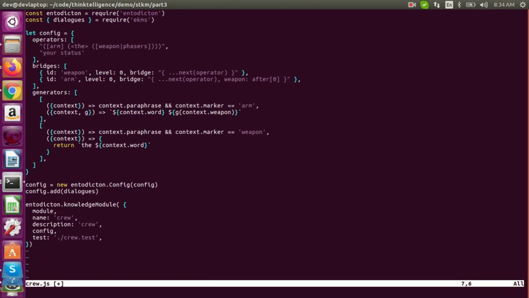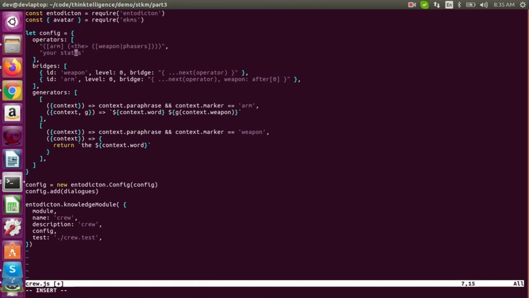And then the other thing is, the word your is already defined in Avatar. So instead of including the dialogues knowledge module in crew, we're going to include the Avatar knowledge module and then make Sulu and Spock just set that up later. So we'll start with that. I'm going to use Avatar now so I can get the word your.